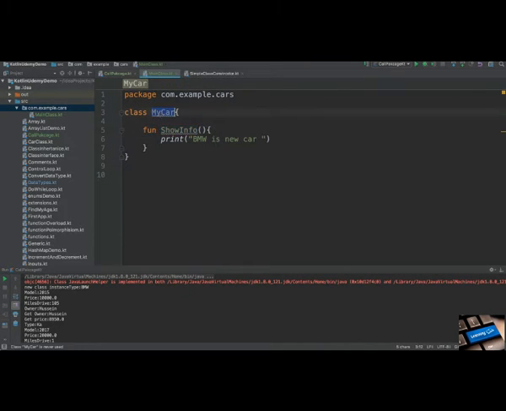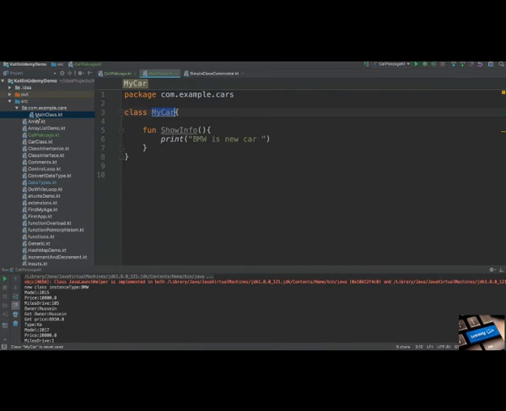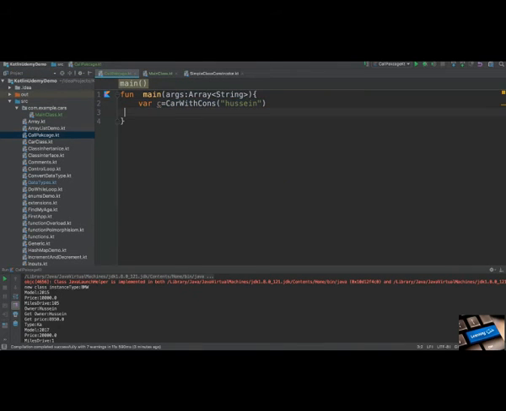So think about it: I have this class in this package, and I want to call it from another package. This one is in one package and I'm in a different package. So now if I just try to do the same main, and I try to create an instance of MyCar, it will not be able to know what I mean. It says, hey, what do you mean? This MyCar, I cannot resolve it. This MyCar is not something in your package. It is not in another place.